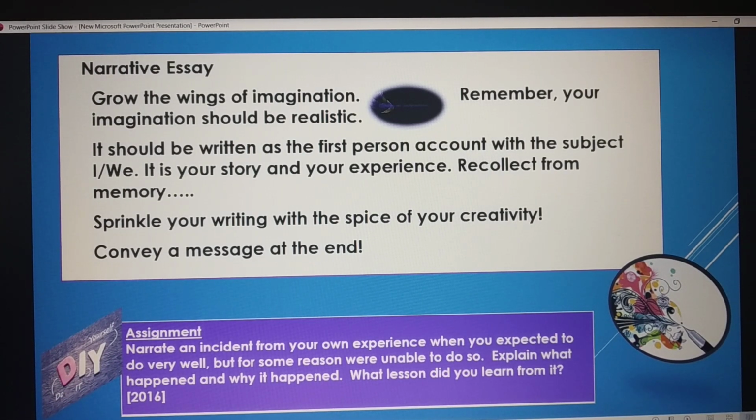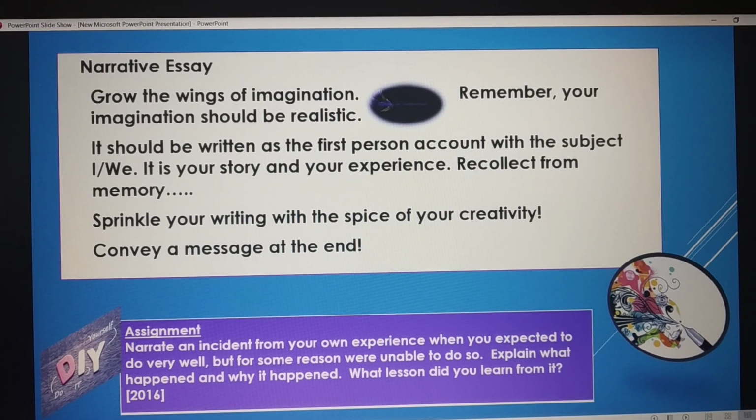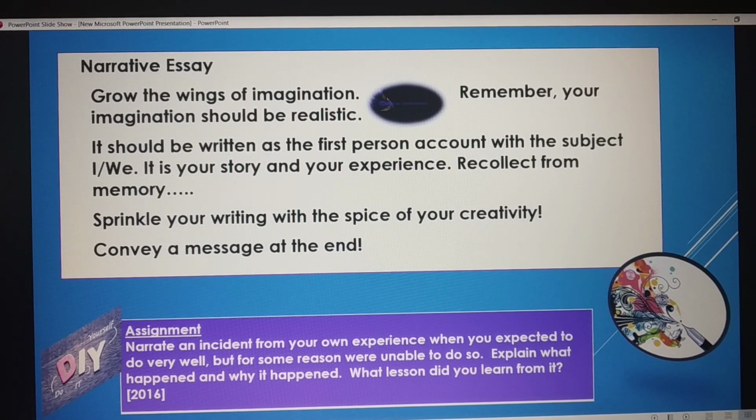Next one, convey a message at the end. Now, I'll read out one narrative essay as a sample. It is based on a lead. The lead goes like this. You have just one more chance to prove that you can do it.